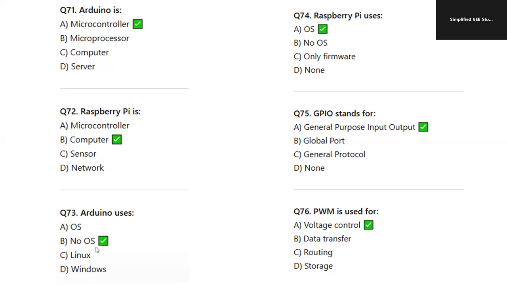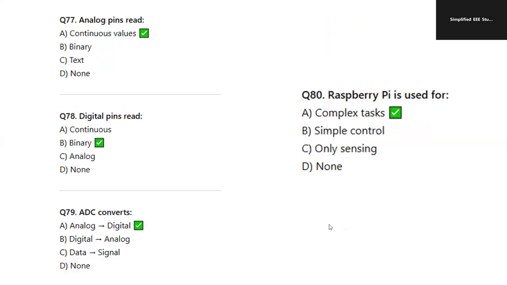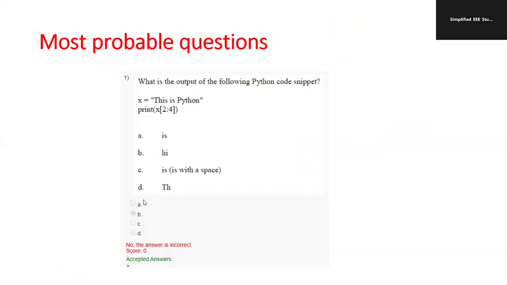Arduino uses no operating system. PWM is used for voltage control. Analog pins read continuous values. Digital pins read binary values. Raspberry Pi is used for complex tasks. ADC converts analog to digital.